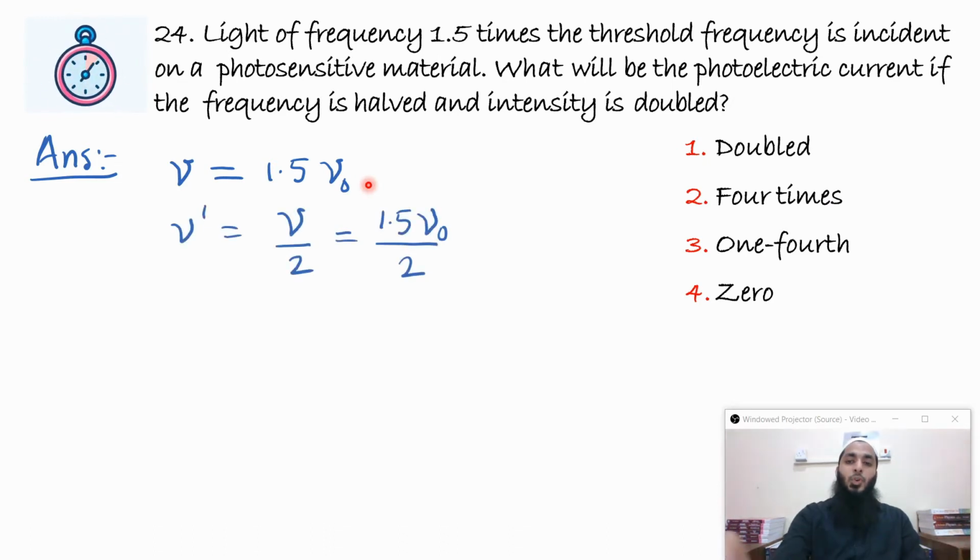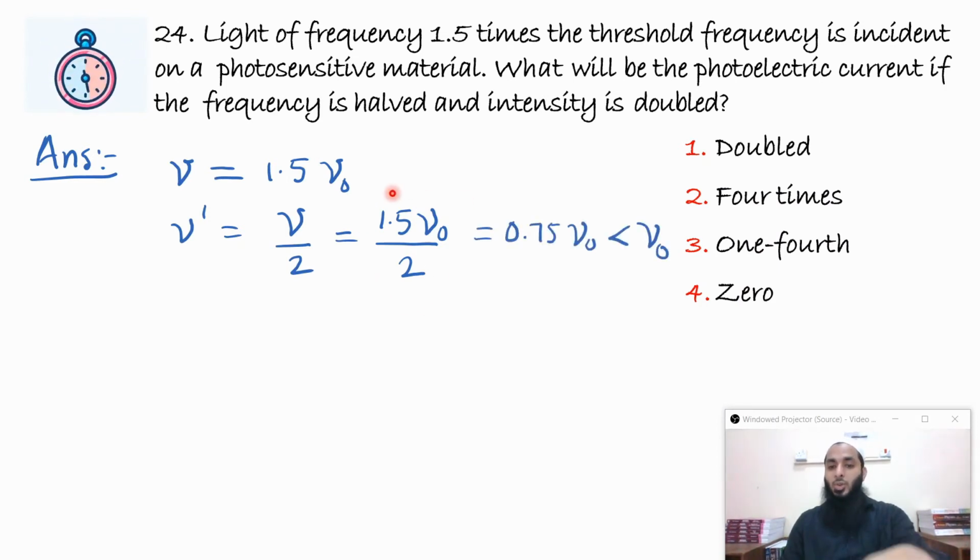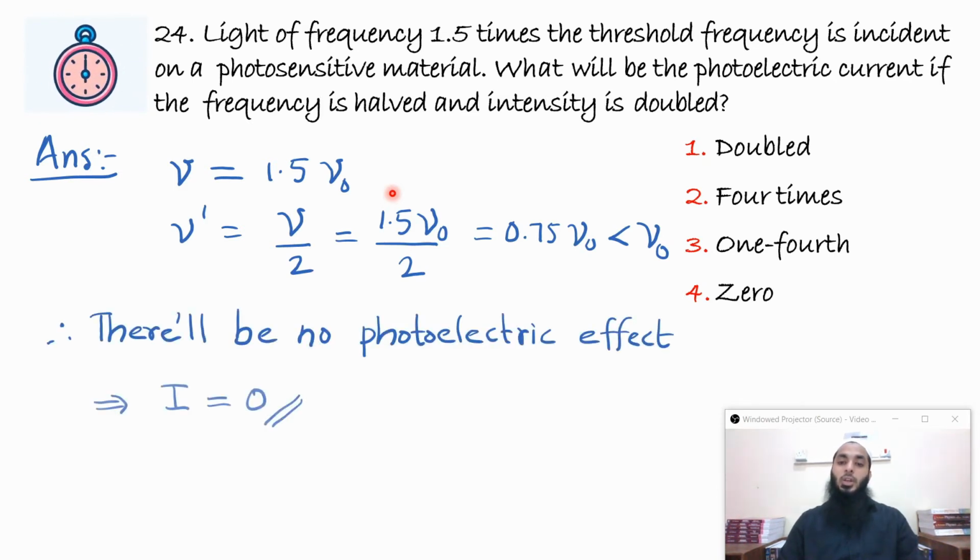Next time the frequency is halved, so nu dash is equal to nu by 2, and nu we already know that it is 1.5 nu naught, so it will be 1.5 nu naught divided by 2, which is nothing but 0.75 nu naught, less than nu naught. So it is less than the threshold frequency, and so no photoelectric current will be present. So it doesn't matter if the intensity is doubled, there is no photoelectric current. So answer is 0.